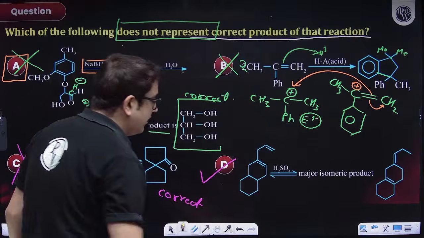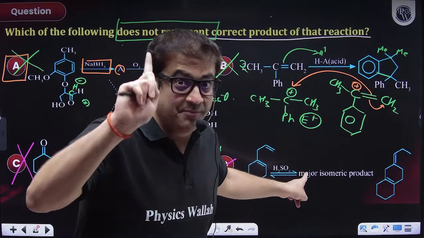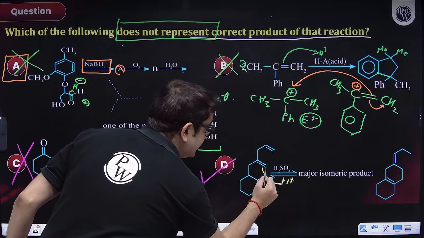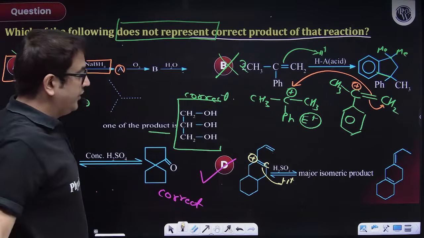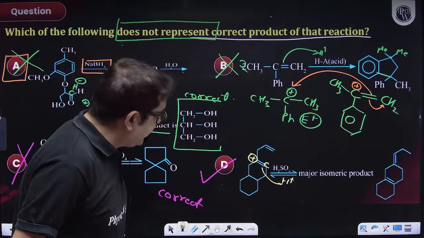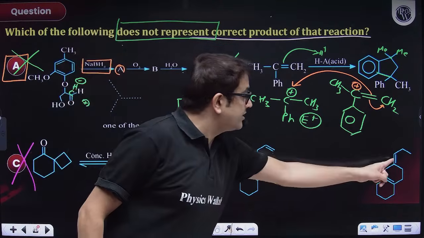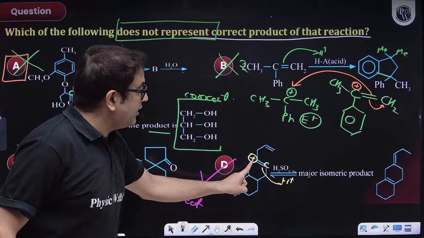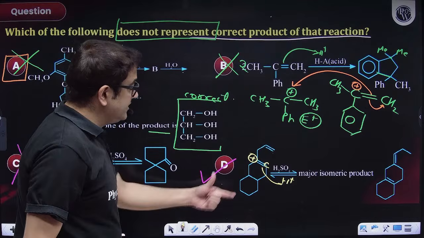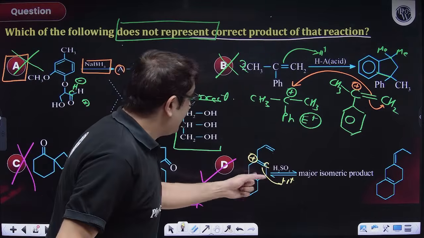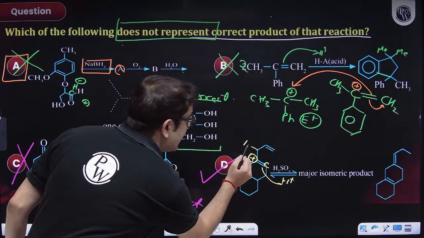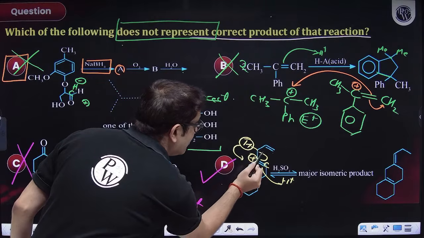So actually here, because that is not a conjugated system. Mind you, this is not a conjugated system. So H plus will be getting attached to this carbon and positivity will be coming over here. Point number one. Now, once I have positivity over here, now definitely I can have what? Now, because this is the product that we are supposed to form. So now definitely what we can have is, sir, rearrangement. Because this carbon will be hyperconjugation stable, not resonance. But if hydride shifting will take place, the carbocation will be formed over here.